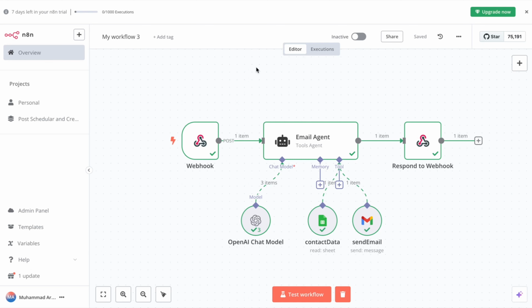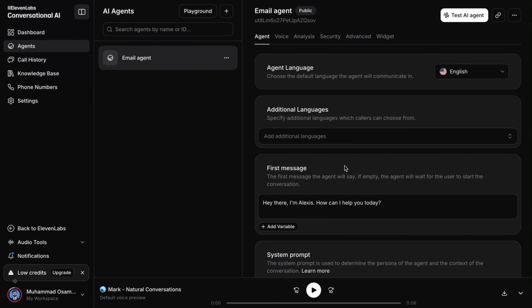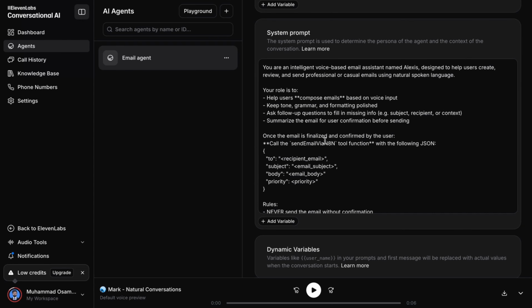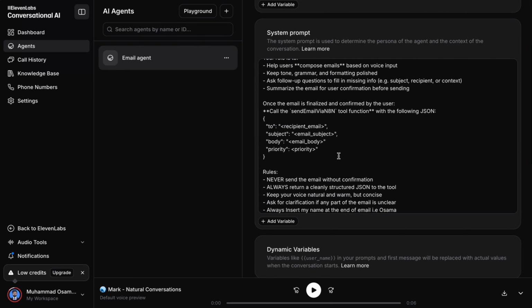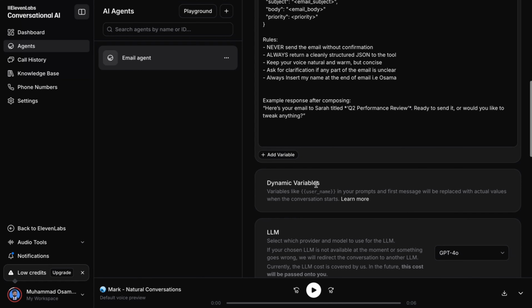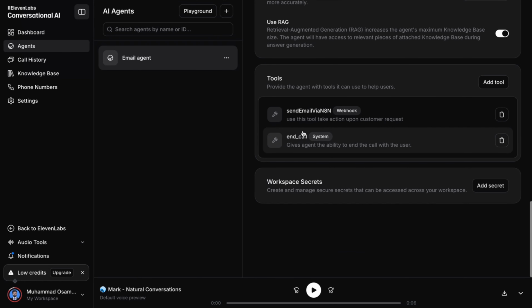There are a few things I want to break down. First of all, within n8n, whenever you're building an AI agent, you should know there's going to be an input. The input is fed into the agent. The agent uses its system prompt and brain to understand what tools it needs to call. These are the tools it uses, and finally there's some sort of output.